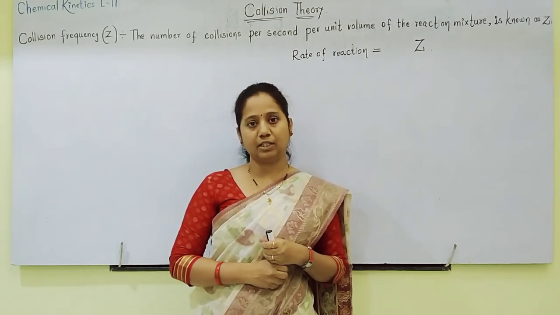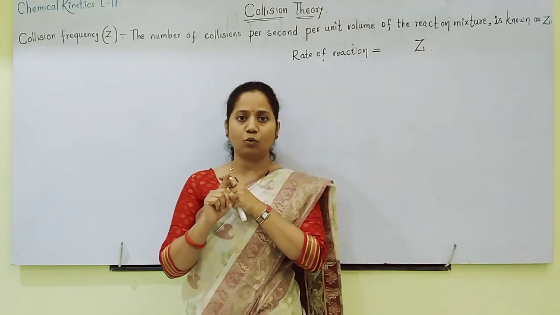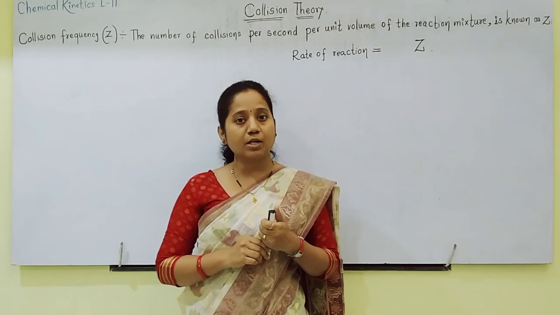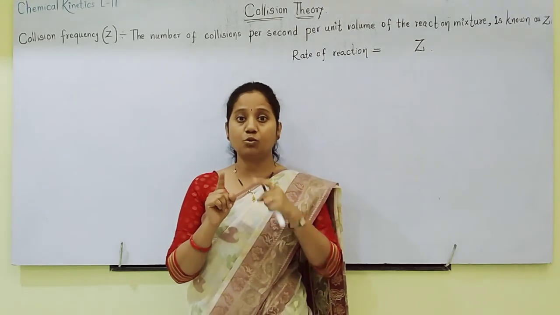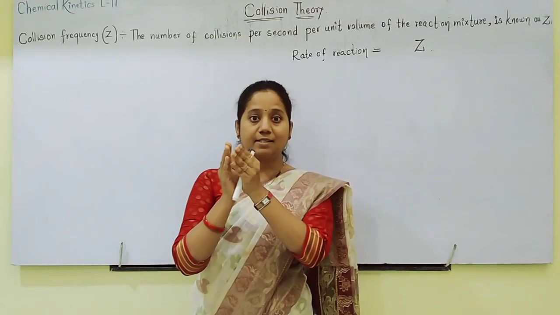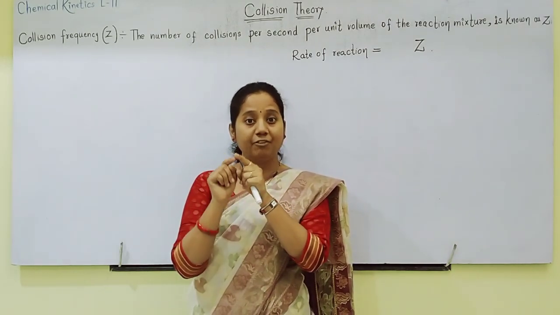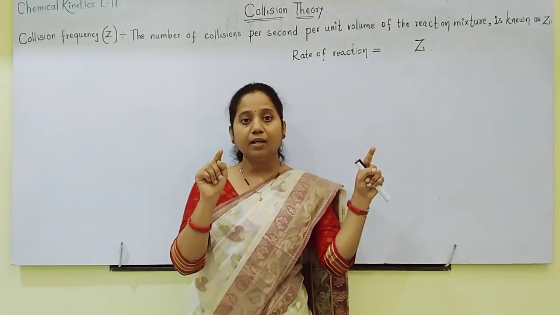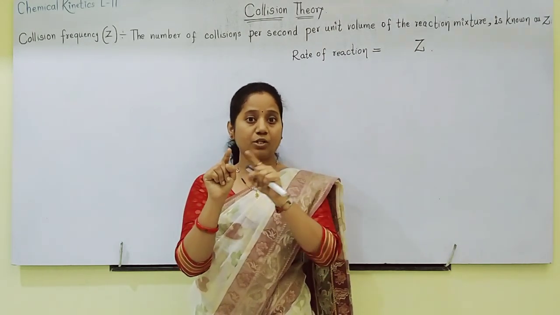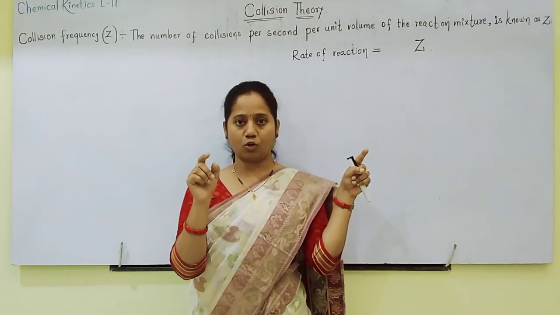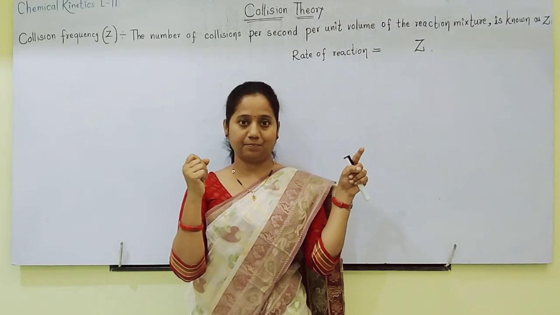Let us move towards details of collision theory. Reactants will collide on each other. Repeatedly reactants are colliding, bonds are breaking, products are forming. But students, remember that all collisions do not give rise to products. Reactants are colliding, but every collision does not give rise to product. The collisions which give rise to products are called as effective collisions or fruitful collisions.